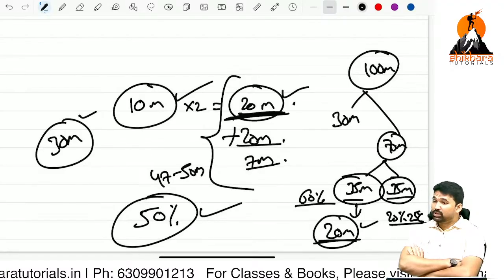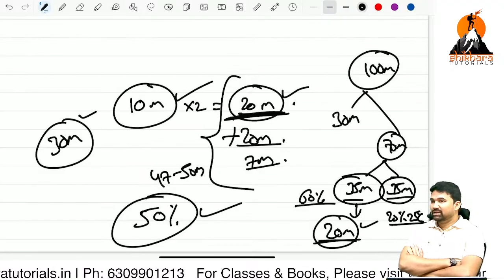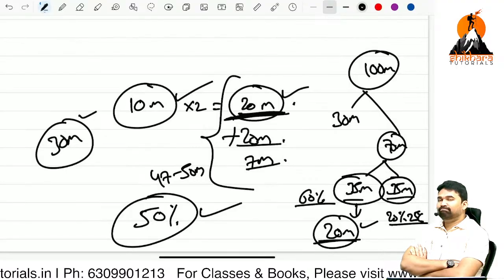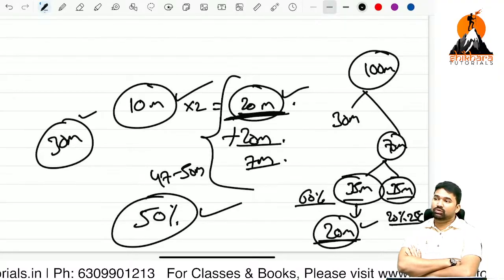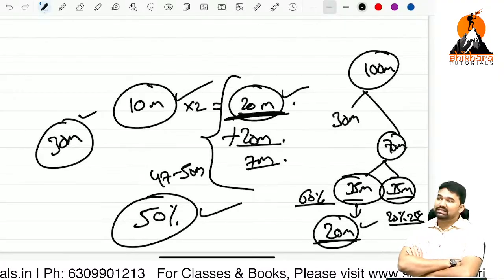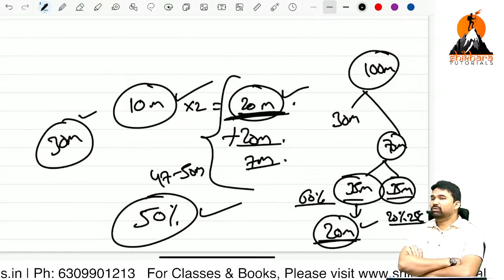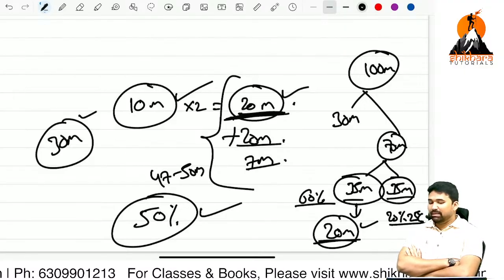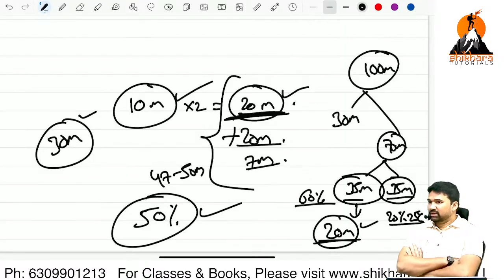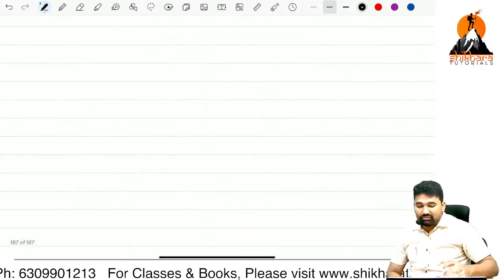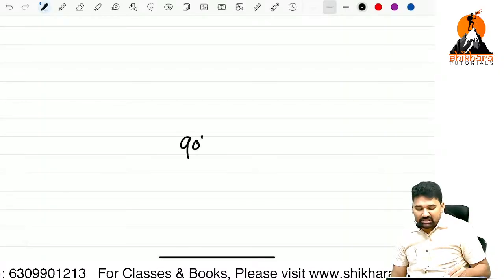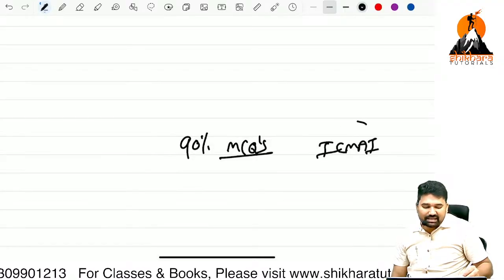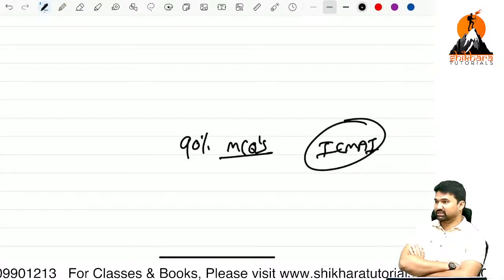Okay, so MCQs can be used in that way, but scoring 20 marks from MCQs is quite easy, easier than you think. Scoring 24 to 26 marks is an average thing in MCQ scoring. But I am expecting only 20 marks. Why? Because there is an advantage. What is that advantage? 90% of MCQs will come from ICMI resources. 90%.